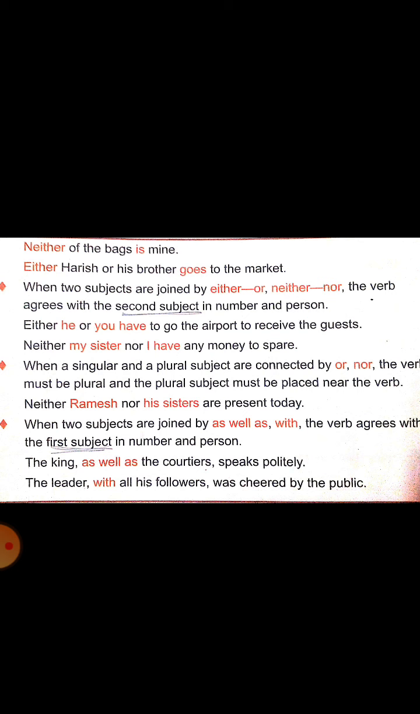Look at the next example sentence. Neither my sister nor I. There are two different subjects, my sister and I. Which is the real subject? I. What is the negative conjunction here? Neither nor. You have any money to spare. Both of you don't have any money. Instead of saying that, you can say, neither my sister nor I have any money to spare.